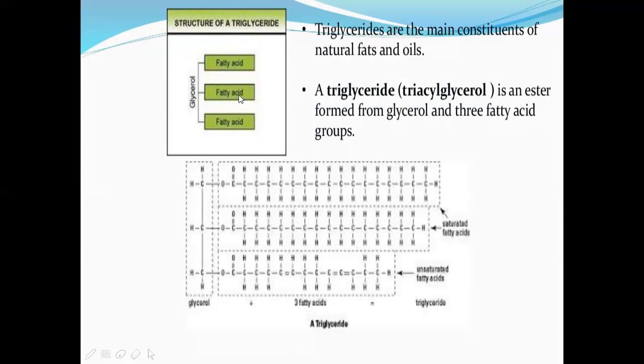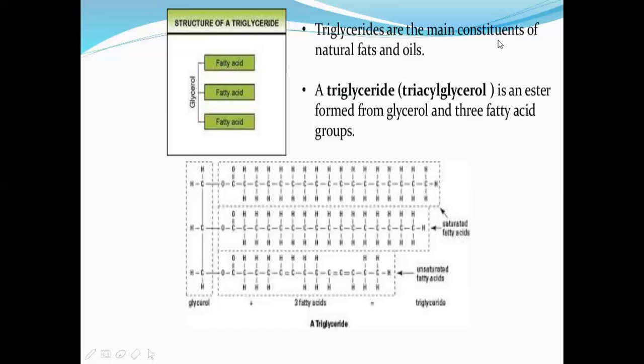Three fatty acids. Glyceride means that to the molecule of glycerol, three fatty acids are attached. That is why we call it a triglyceride.